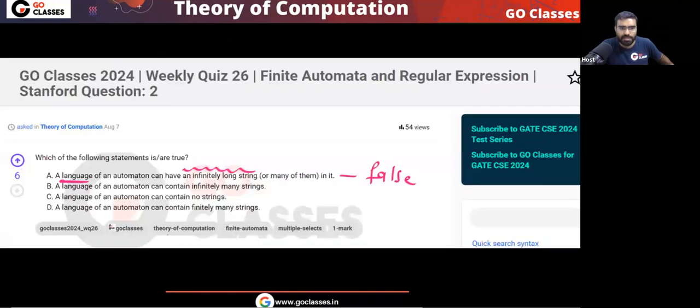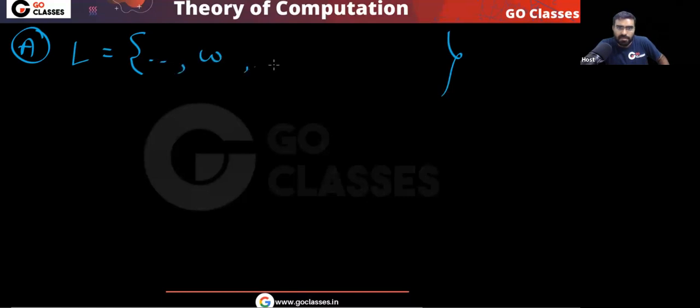So option A is saying a language can have an infinitely long string. What is option A saying? It is saying that a language can have a string which has infinite length.